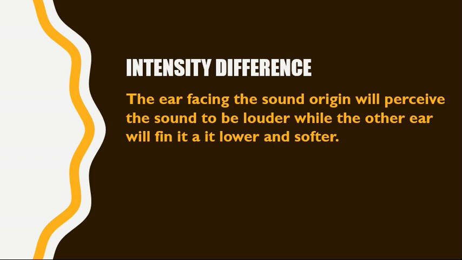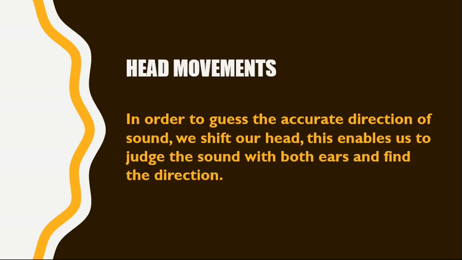Okay. Similarly, if the sound waves are made to come from above or below, or they fluctuate between front and back, the individual with his eyes closed can guess, but not accurately perceive the direction of sound. Besides this, head movements and other cues also facilitate space perception. Okay, let's discuss the head movements. In order to guess the accurate direction of sound, we shift our head. This enables us to judge the sound with both ears and to find the direction.